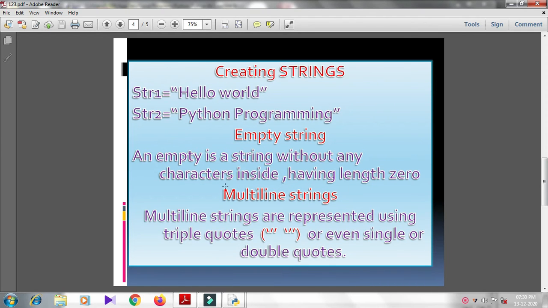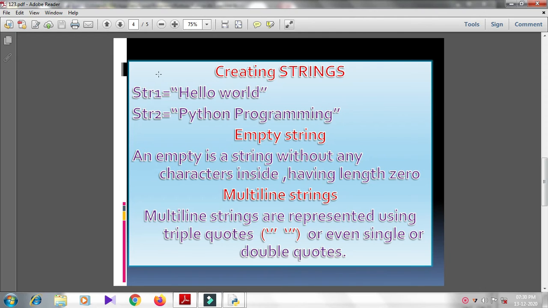Next, creating strings. Strings are among the most popular data types in Python. We can create them by simply enclosing characters in quotes: single, double or triple. Python treats single quotes the same as double quotes.